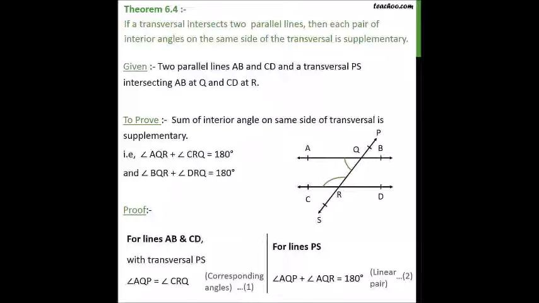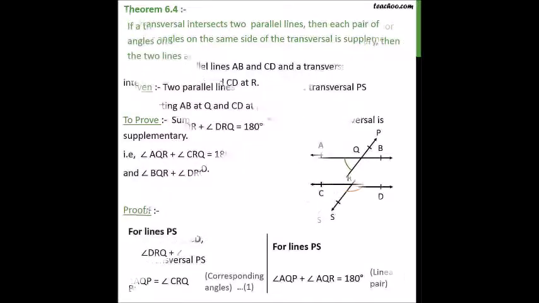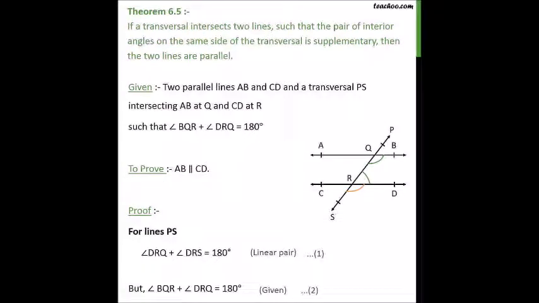Now, let's go to theorem 6.5. I know it seems like too many theorems, but these theorems are to distinguish this creature from others, and that's all. Theorem 6.5 states that if a transversal intersects two lines such that a pair of interior angles on the same side of the transversal is supplementary, then the two lines are parallel. So given here are two lines AB and CD and a transversal PS intersecting AB at Q and CD at R, such that angle BQR plus DRQ equals 180 degrees. To prove here is AB is parallel to CD.